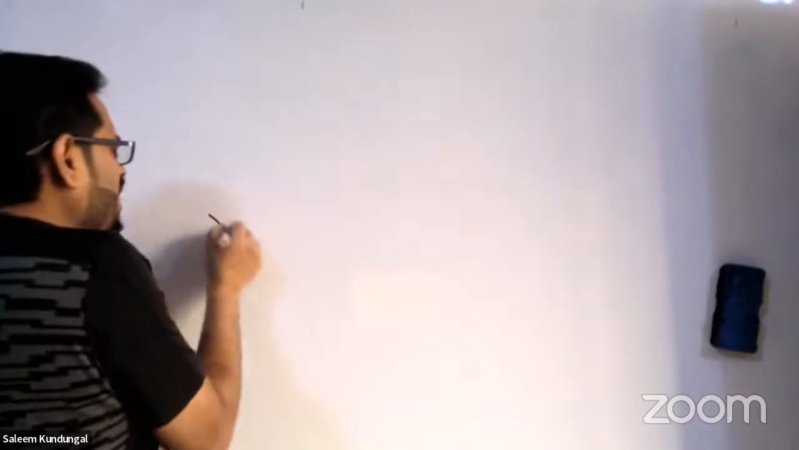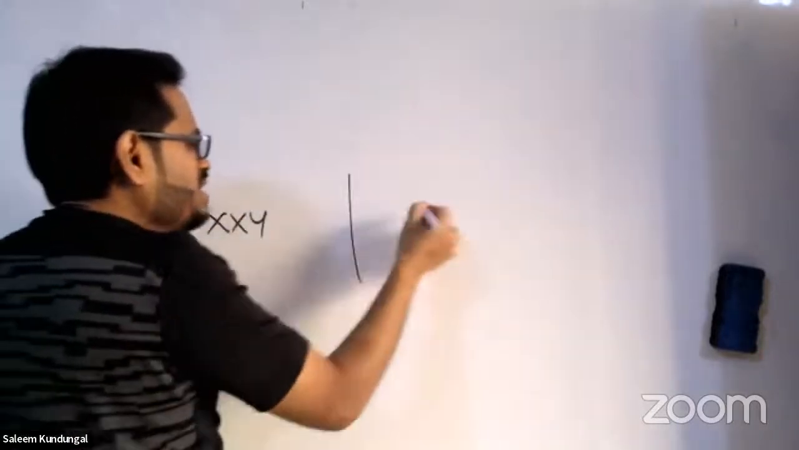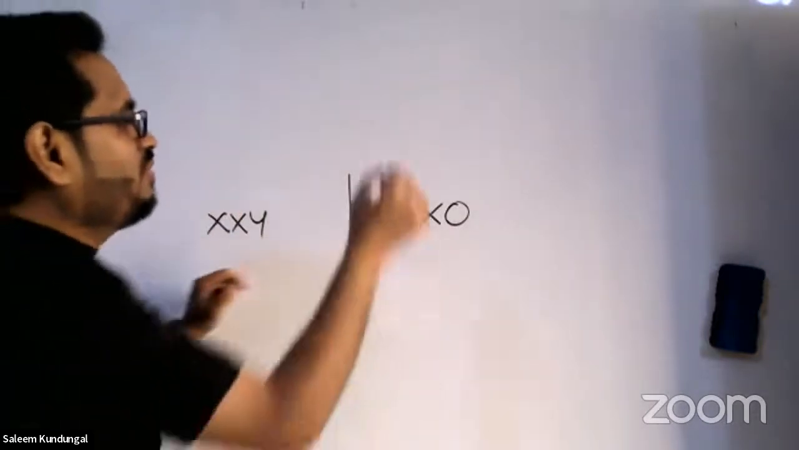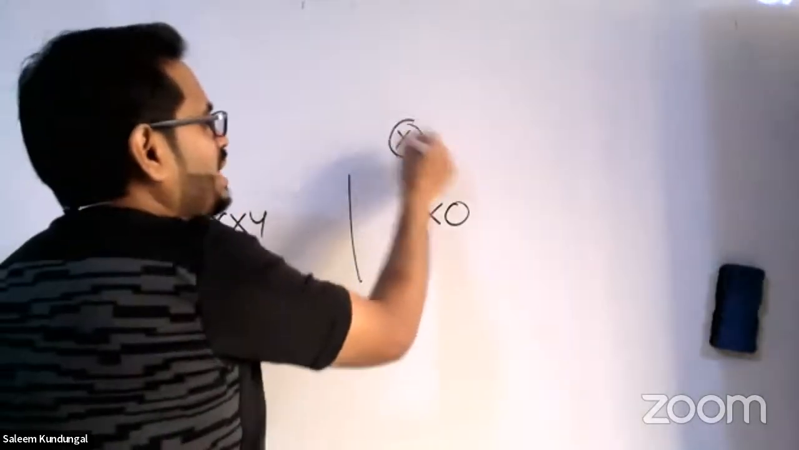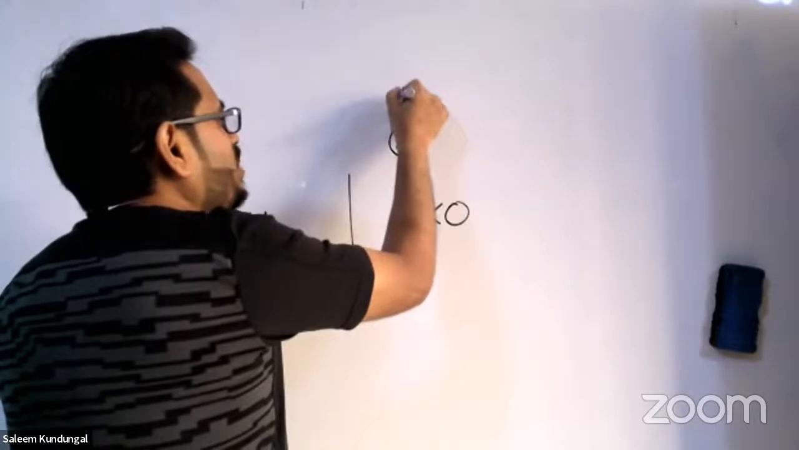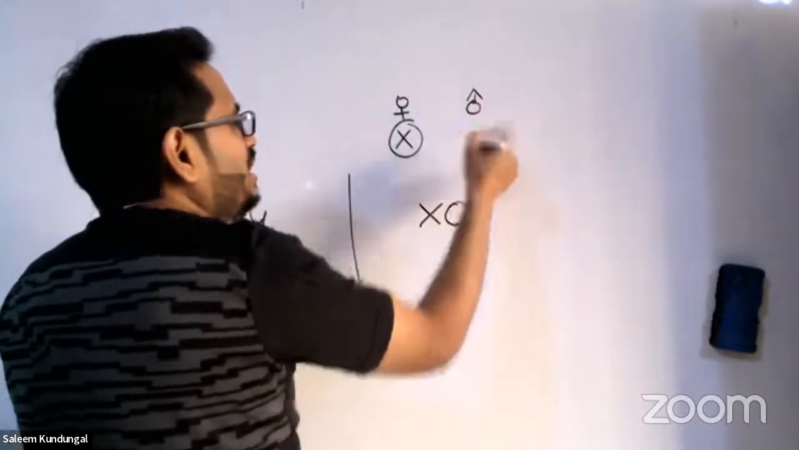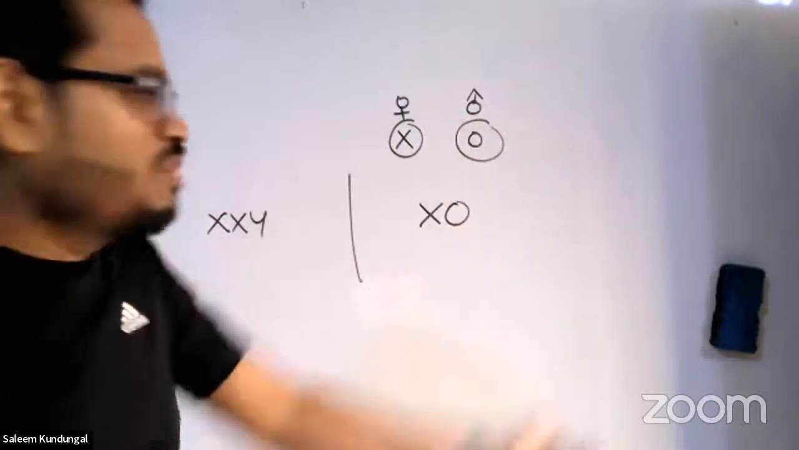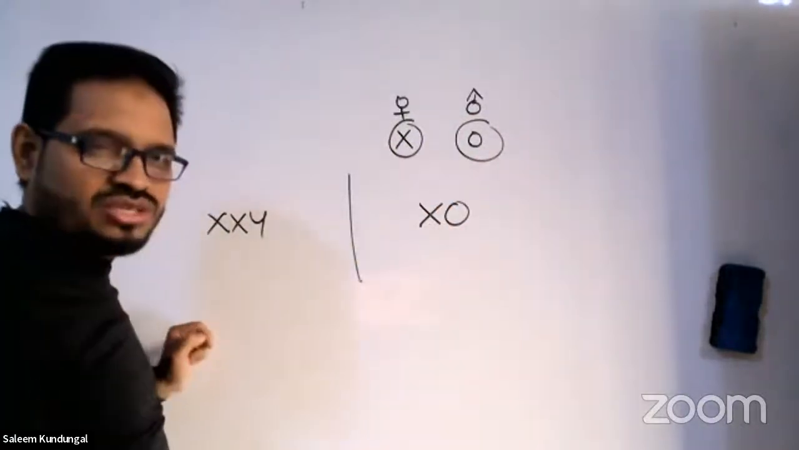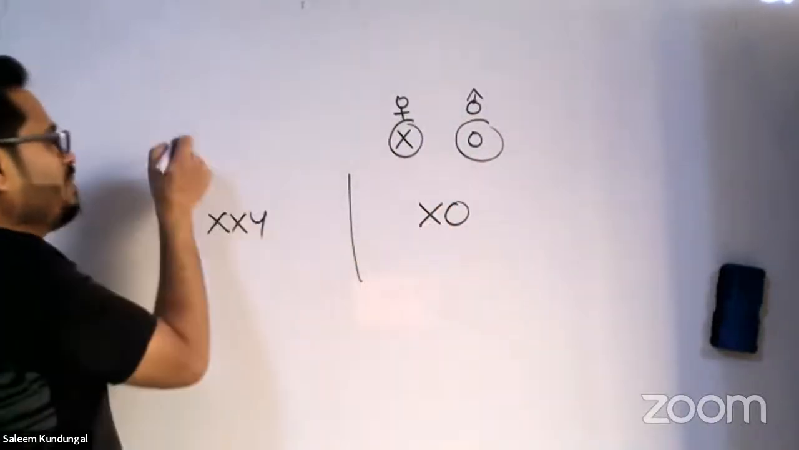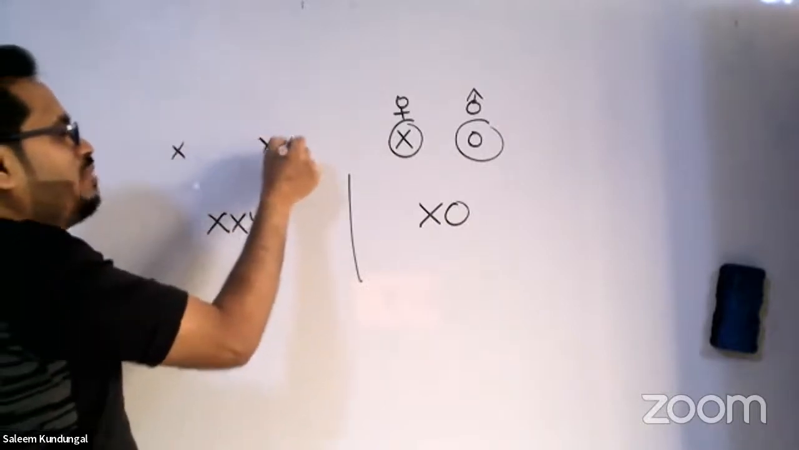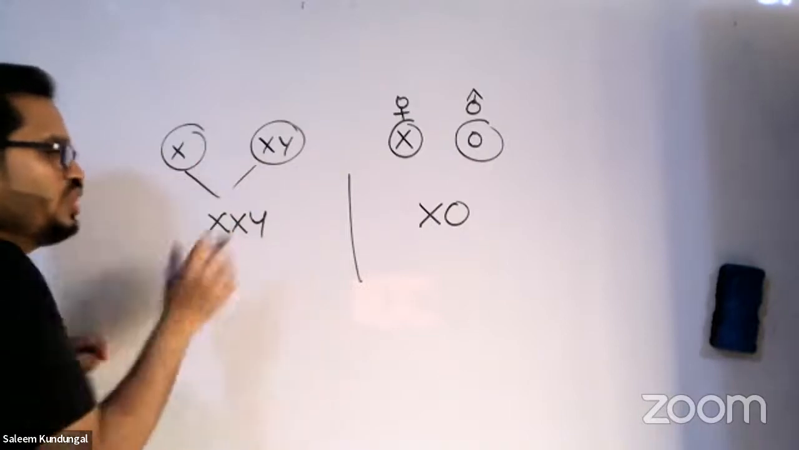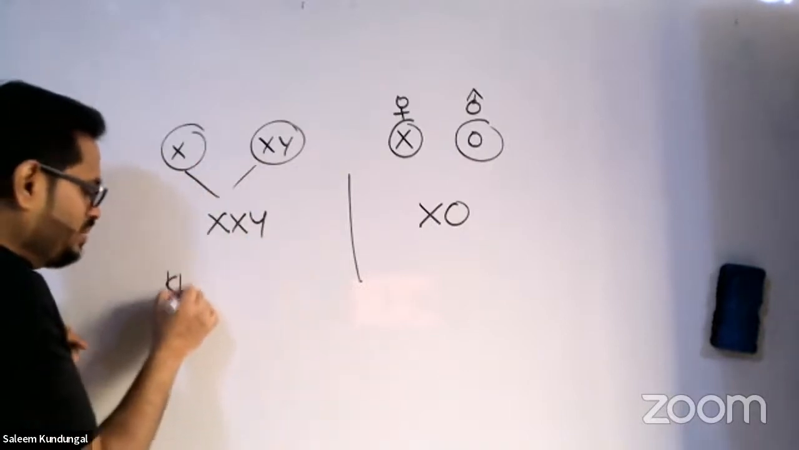One is caused by XXY. One is by X0. So that means what? Suppose the mother gave X. Father's testicular non-disjunction happened and the sex chromosome is missing. So the child gets XO. In the other one, the mother gave X and the father gave both X and Y. So XXY. Now, when we write the name, look.